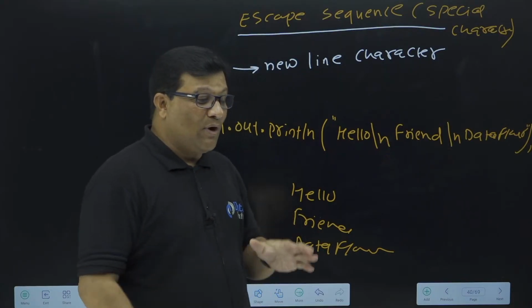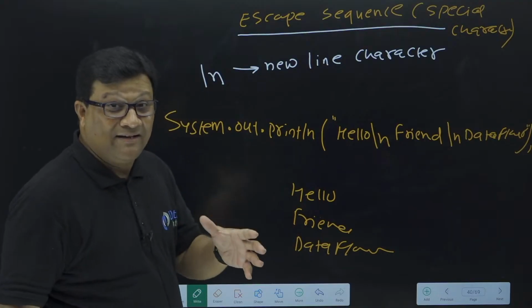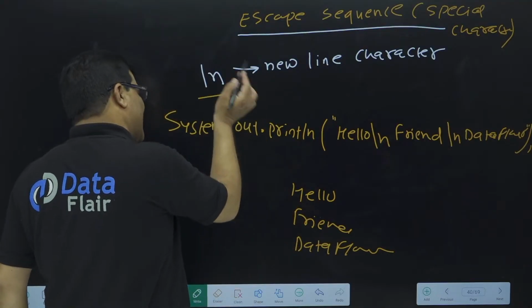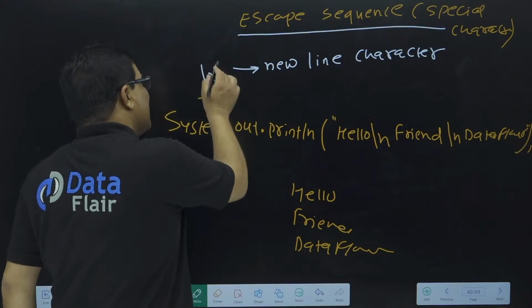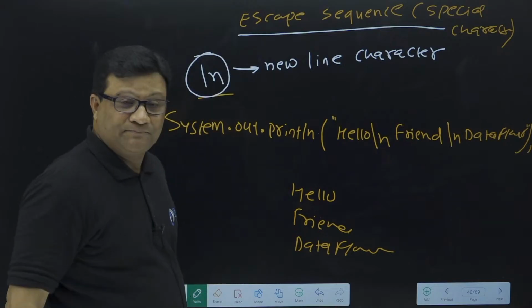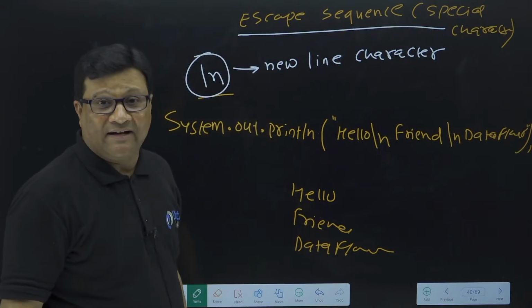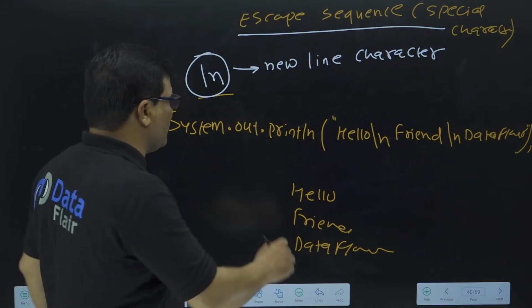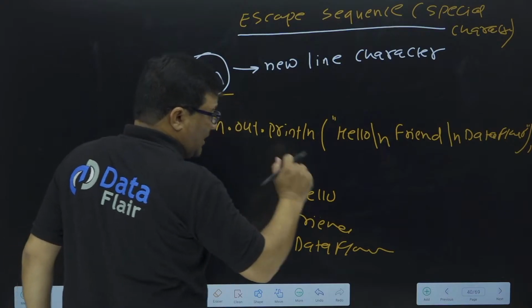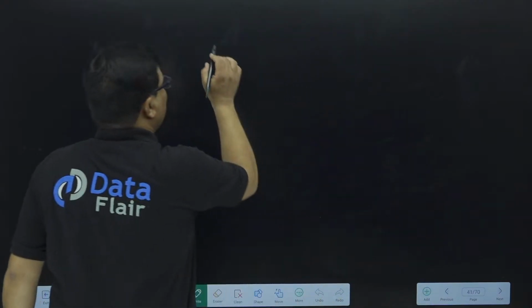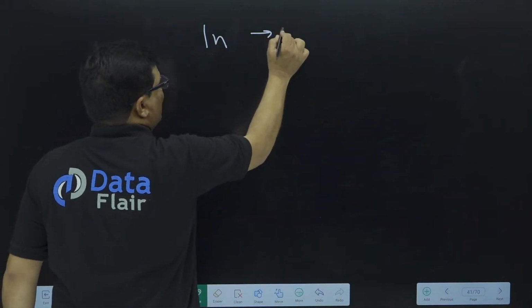So I hope you understood what exactly I am trying to tell you about this /n. Now back to the topic. So /n is a new line character. And there are some more special characters, which are escape sequences. So firstly, I hope you understood. Now let me show you all the special characters. The first one is /n, which is called the new line character.